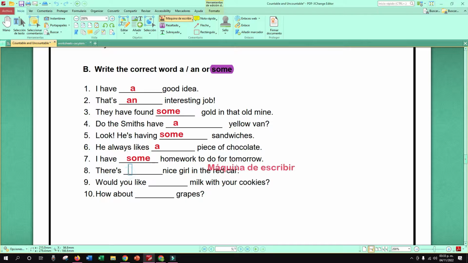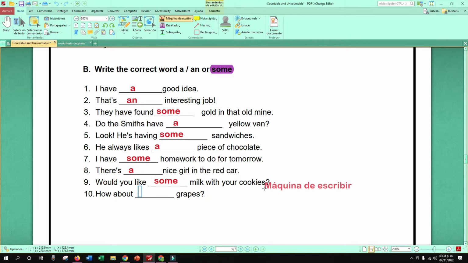What about 8? There's a nice girl in the red car. A or some? Nice girl, 1. Which could be the answer here? A. Excellent. 9. Would you like some milk with your cookies? That is a question. Some. Excellent. Some milk with your cookies.